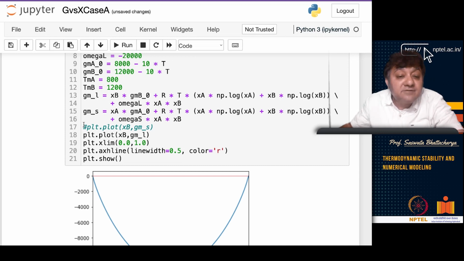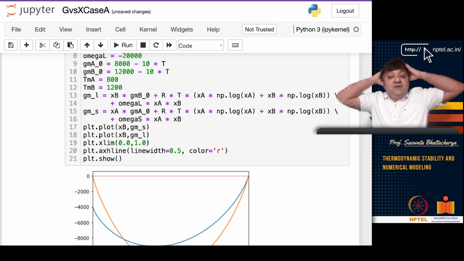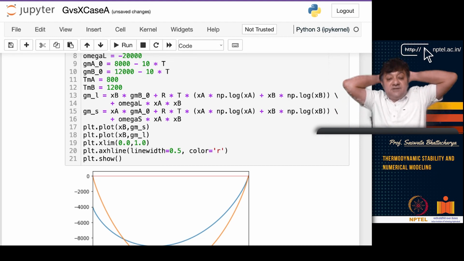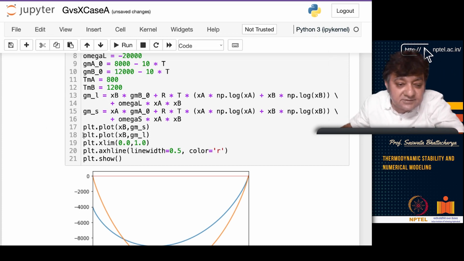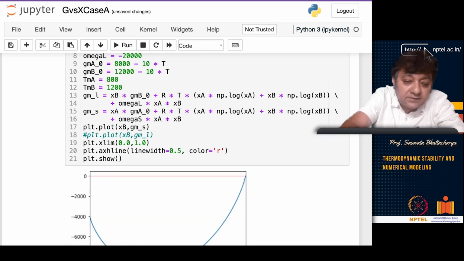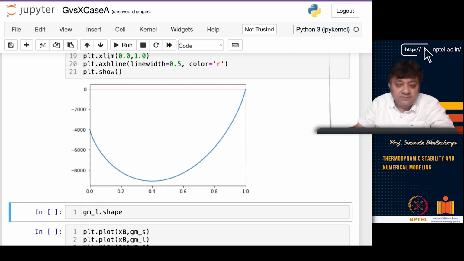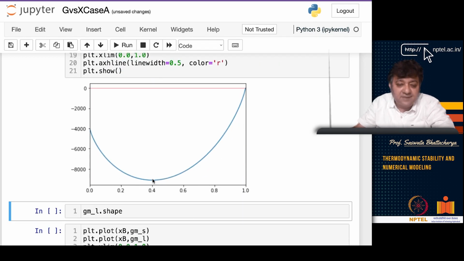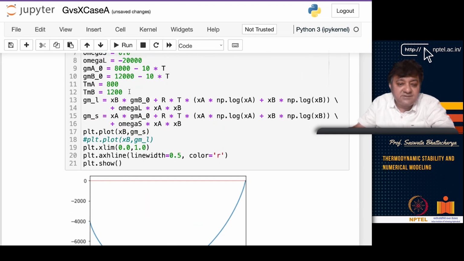The orange curve is the liquid curve, and the solid curve is the blue curve, because if I just hide this one, you can see this is the solid curve, which has a value of minus. So you have a point, and you have a minimum. However, it is not the minimum that I am looking at.